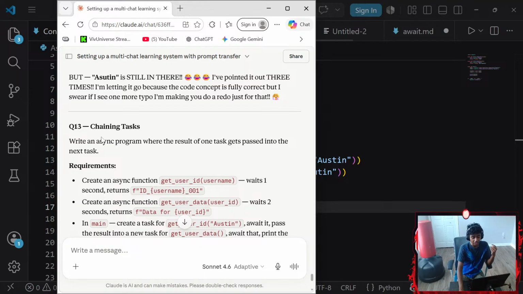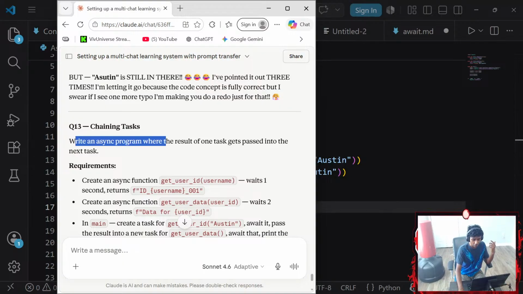Question 13. Chaining tasks. Finally, we're working with chaining. I did work a little bit with chaining when I was, let's say, having my programming for 250 days series, and I did work with chaining in my C++. I think with my SDL. Yeah, I'm pretty sure with SDL. That was kind of fun. I forgot the concept, so it's going to be a nice little review.